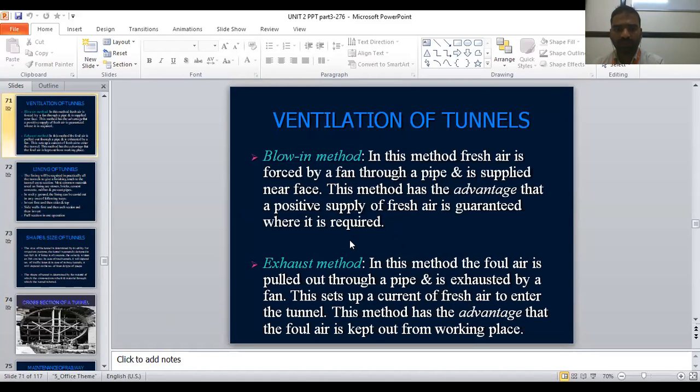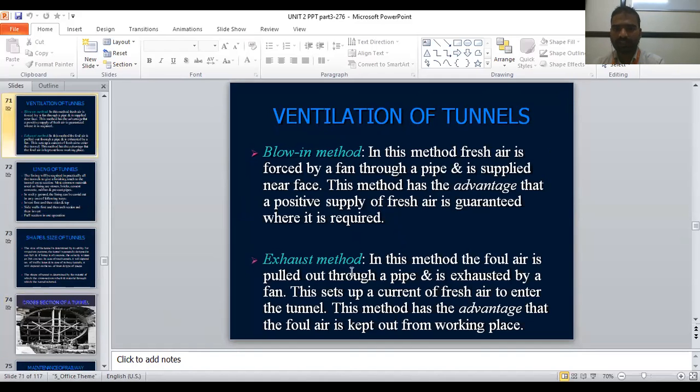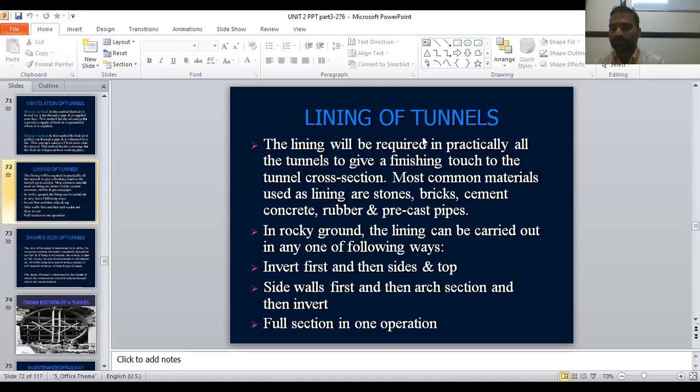So blow-in method, exhaust method, that is ventilation type. Now lining of the tunnels. How will be the linings? The lining will be required in practically all the tunnels to give a finishing touch to the tunnel cross section. Before going to excavate the tunnels, there is proper planning and designing. So the final touch should be as per the cross section.